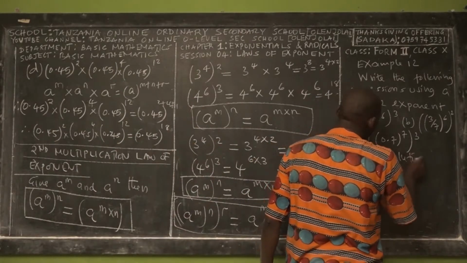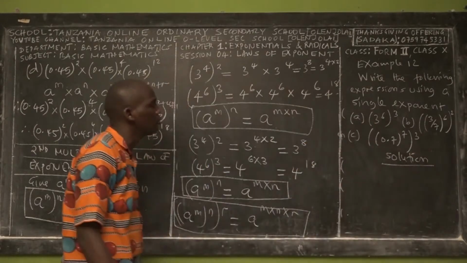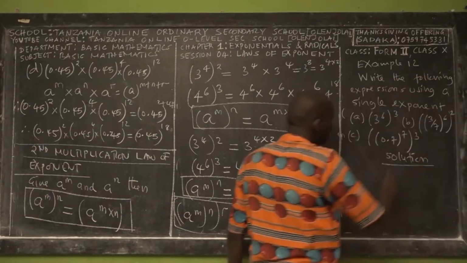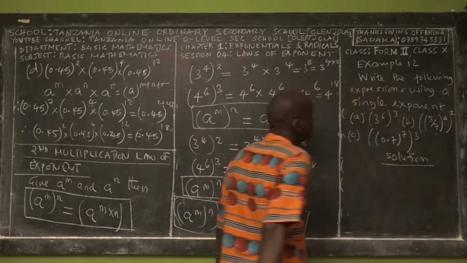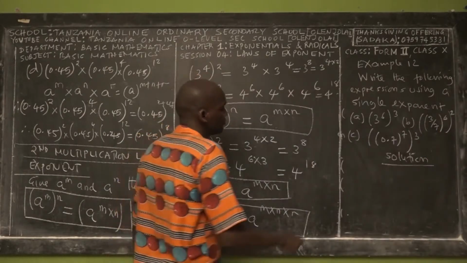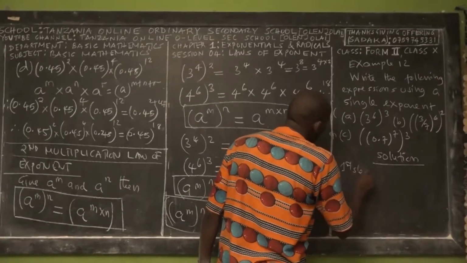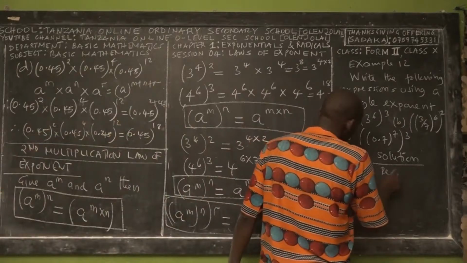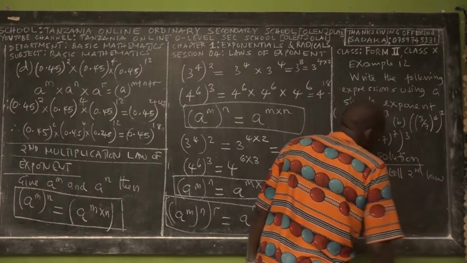You are allowed to pause the video if you are online, and then try these questions on your own. So remember that this is 2. Many students say that I didn't see it. And this is 6. Okay, so solution. The first step, whenever you encounter any process of exponents, you have to think what law you should recall. So recall the second law of multiplication